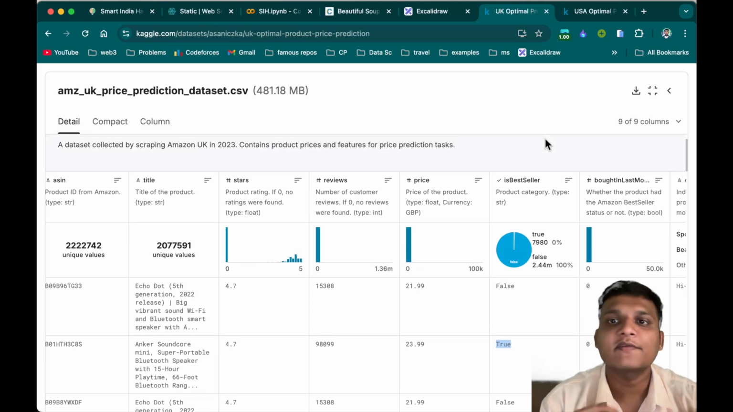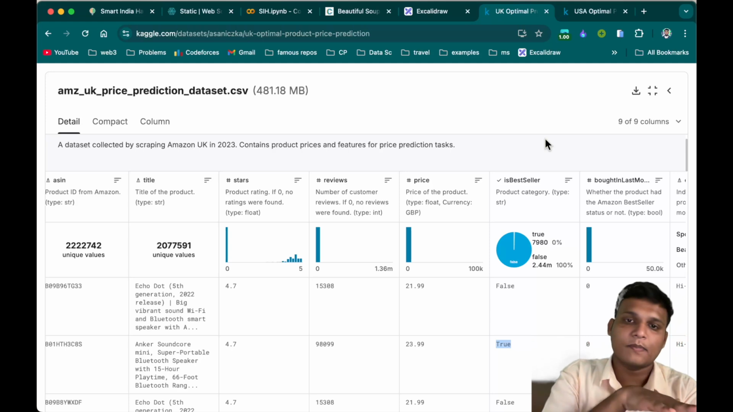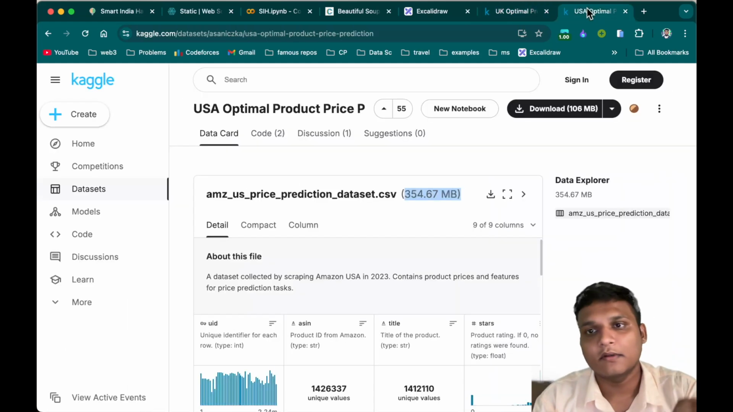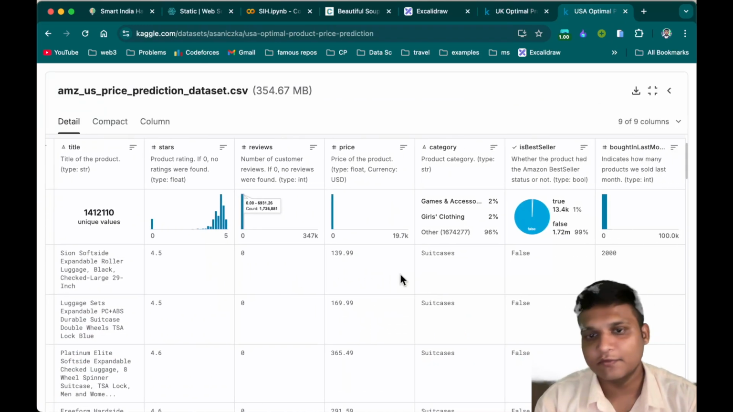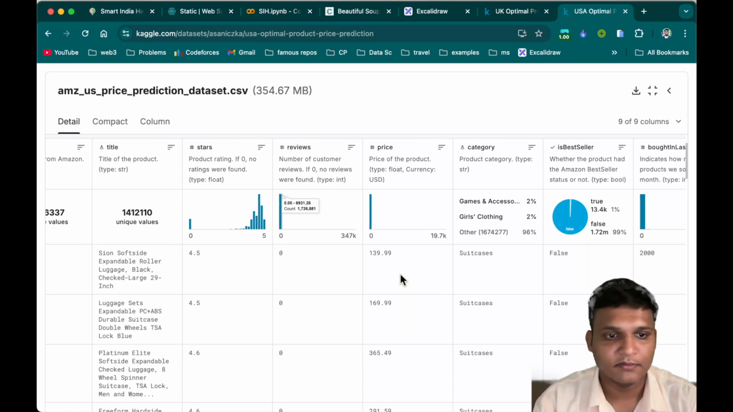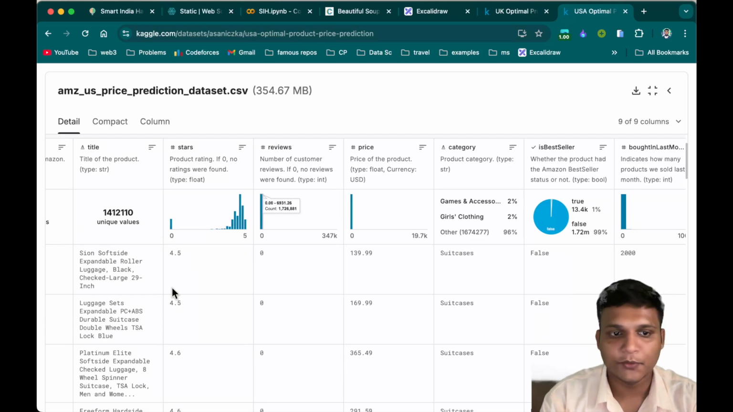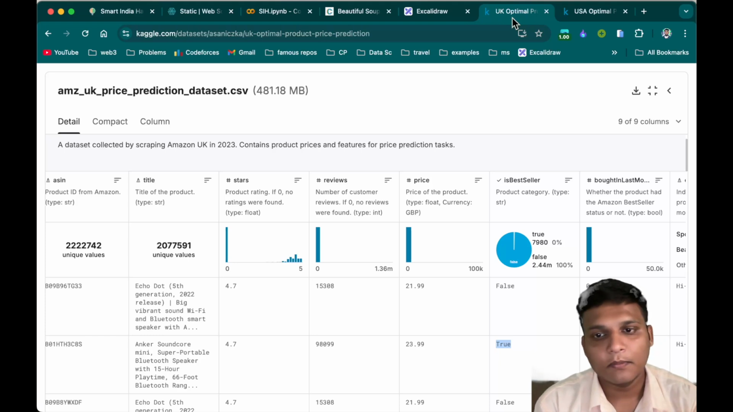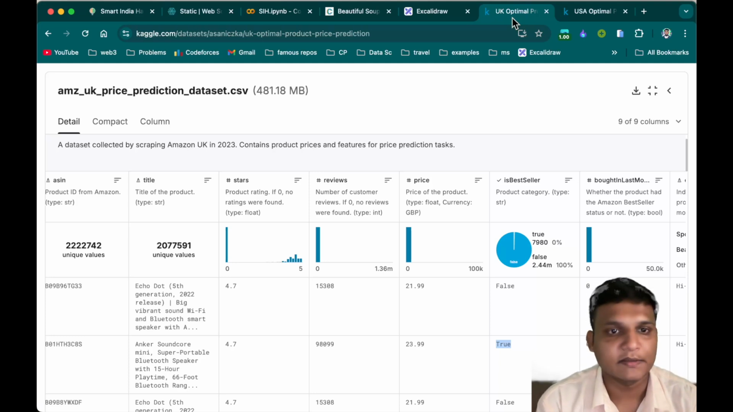So these data sets are really helpful to add logic and to help our scraped data, right? Similarly, there is a US price prediction data set, with the same stars, reviews, price, category, bestseller, bought in last month. It has, for example, a suitcase, soft side roller luggage. I haven't found one for India yet, but there is a possibility of getting one for Amazon India and Flipkart India also. There would be some data sets.